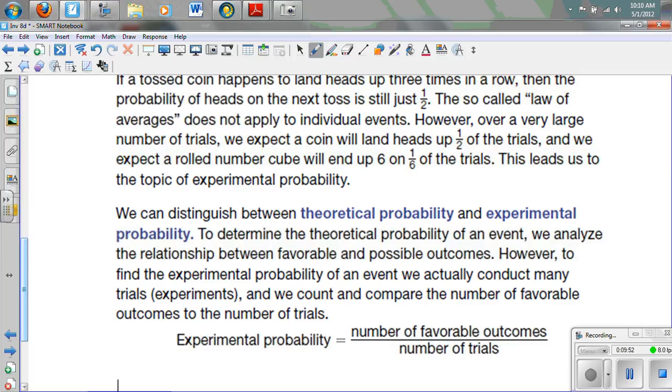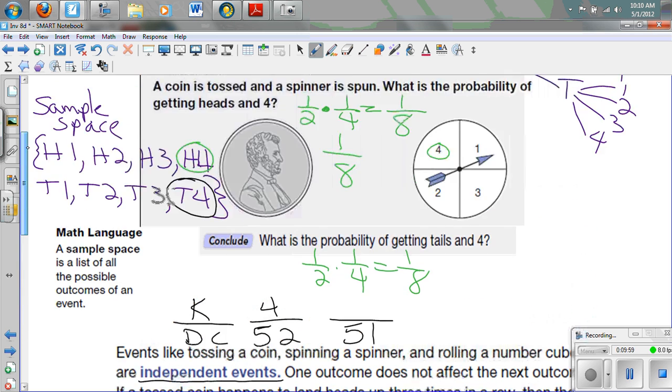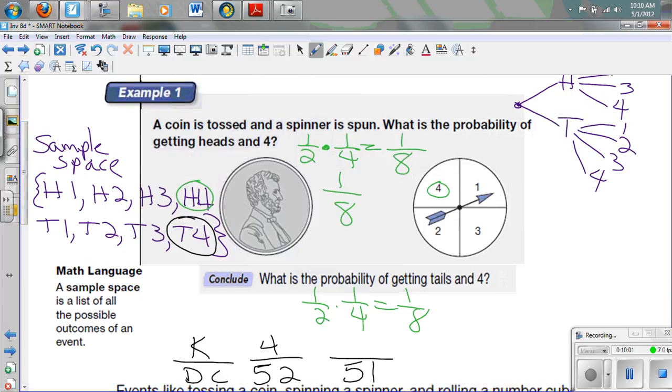All right, the last thing today is theoretical and experimental probability. Up here with this coin and this spinner, I did the theoretical probability. Now, what is theoretical probability and how does it differ from experimental probability? If I was experimenting, I would have to actually flip a coin and spin a spinner and find out how many times I got heads and a 4 when I did that. The theoretical probability is the mathematical way that we figure this out.